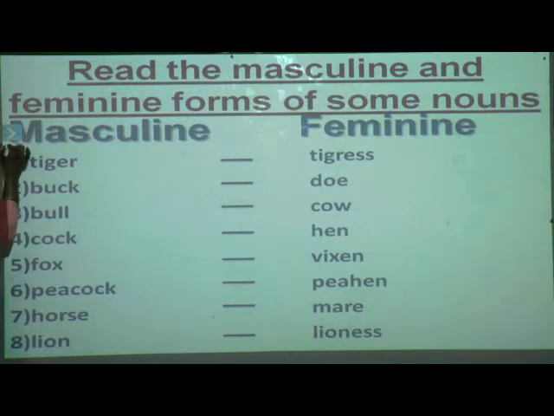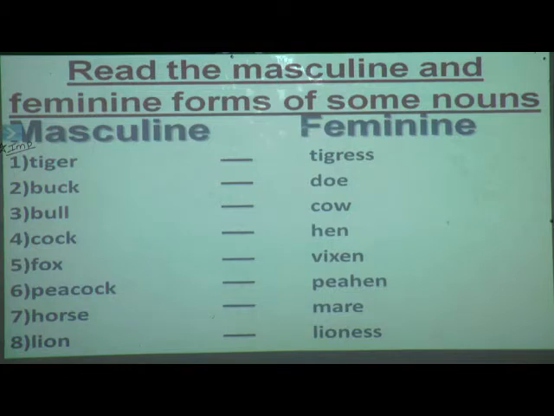Like this, make a star and write important. It is in your Fun with Grammar book, page number 29, lesson number 9. Why have I written IMP here? Because these 16 words, 16 genders, we have to learn by heart. There is no option.